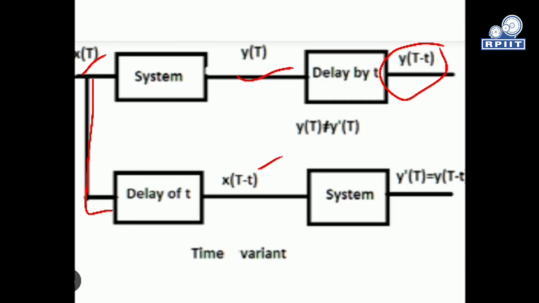And if we put this delayed input into the system, then we will get the corresponding output as well. So you can see y(t minus T) and y(t minus T). The delayed output response and the delayed input response are both equal, so it is a time invariant system, we can see.